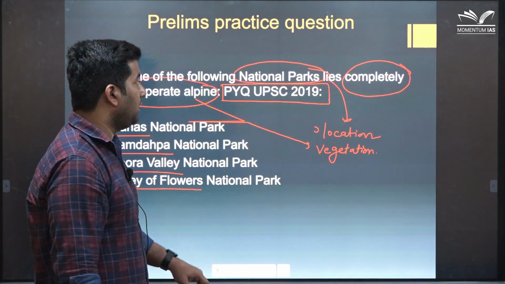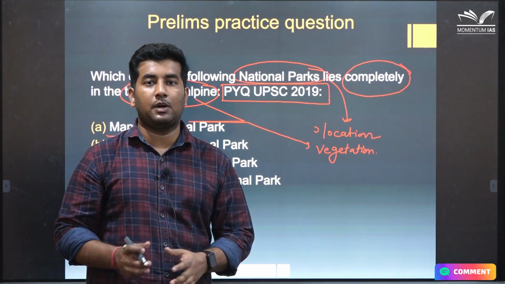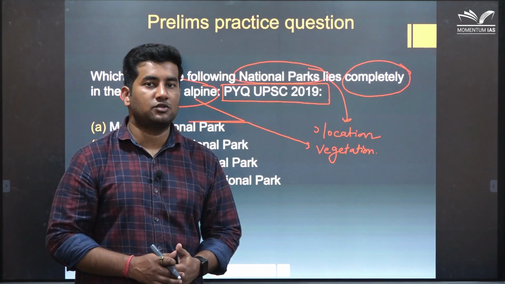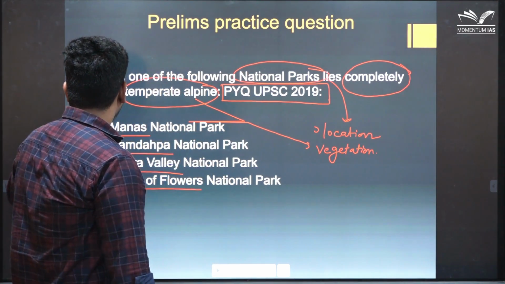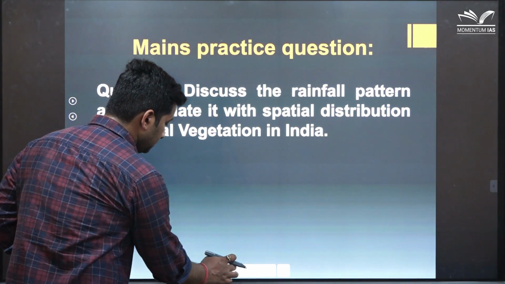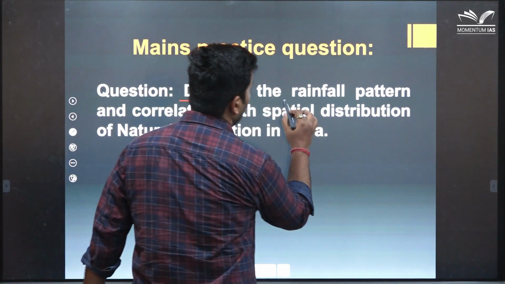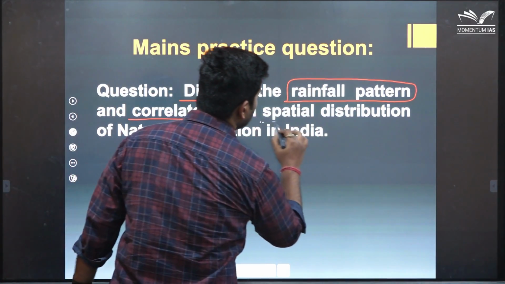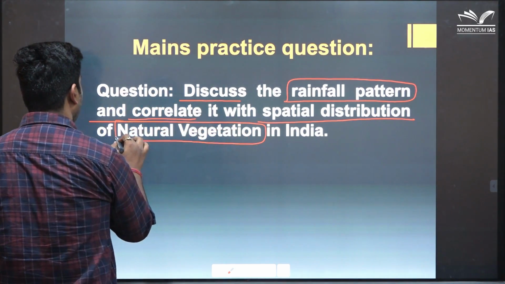So you have seen how this natural vegetation topic can be coupled with some other topic and can be used by UPSC to frame different kinds of questions. Now I am going to discuss one mains question. Here the question says, discuss the rainfall pattern and correlate it with spatial distribution of natural vegetation in India.